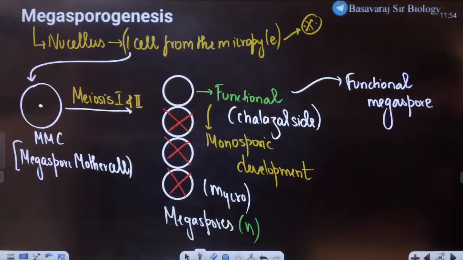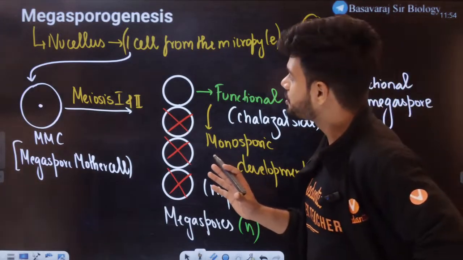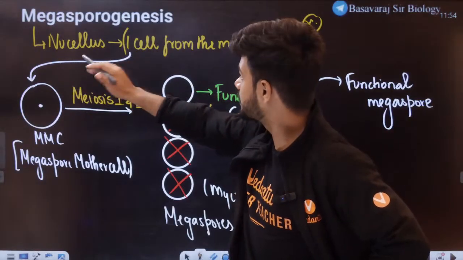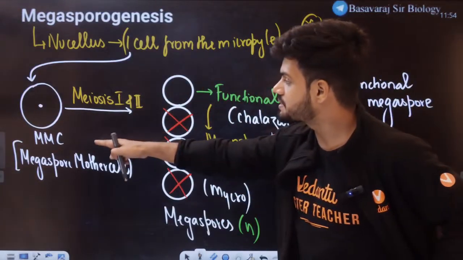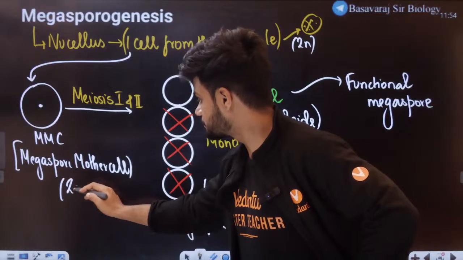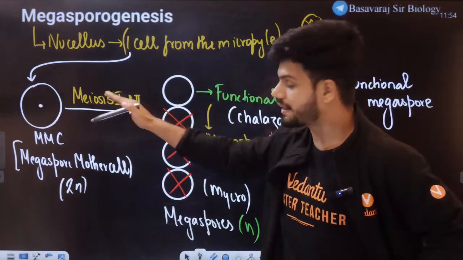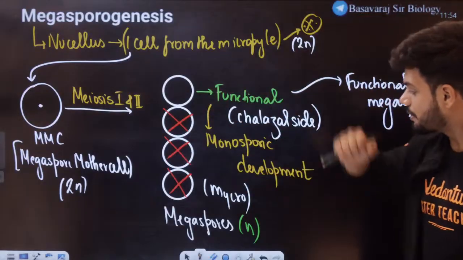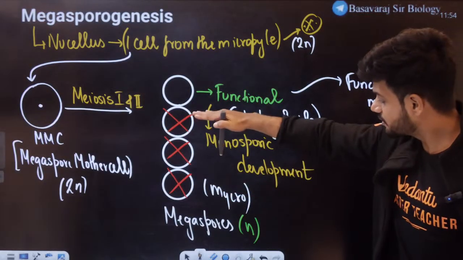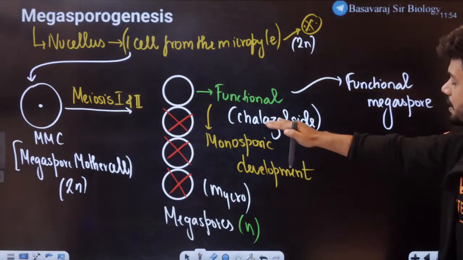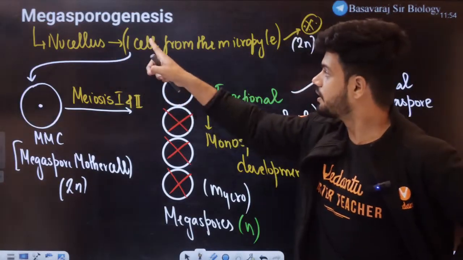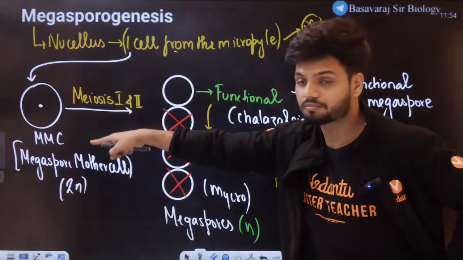Students, do all of you understand? I'll give you a small recap. Yes or no? See, what happens in megasporogenesis? We have the nucellus, which is diploid. This nucellus will give you the MMC. MMC is also diploid here. The megaspore mother cell undergoes meiosis 1 and 2 to give rise to 4 megaspores here. 3 will degenerate. 1 is functional, towards the chalazial side. One cell from the micropylar end of the nucellus becomes the MMC.